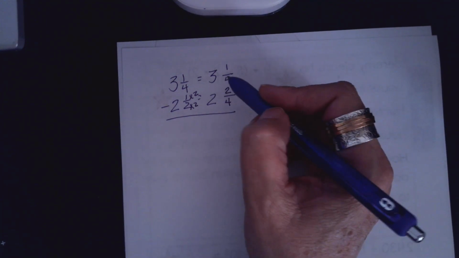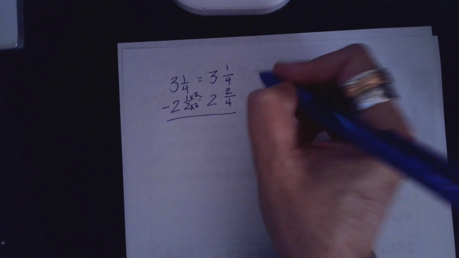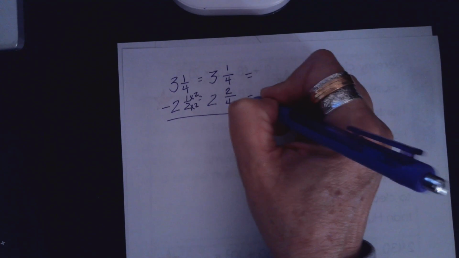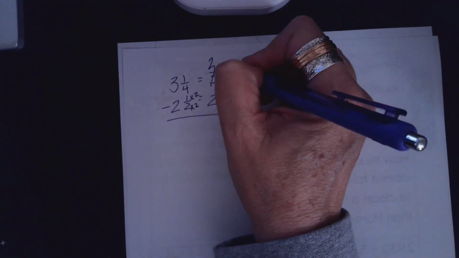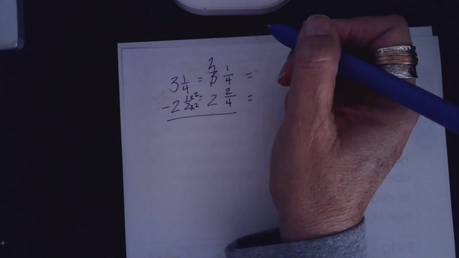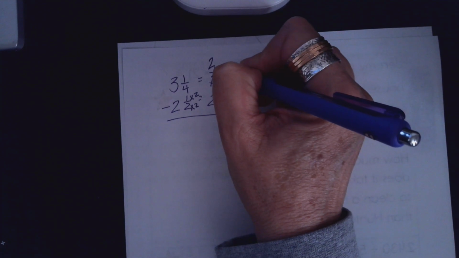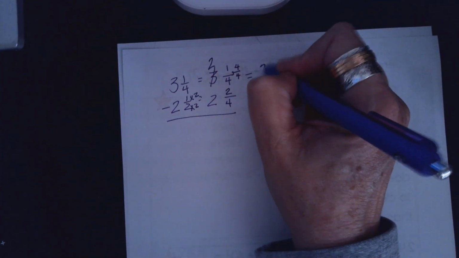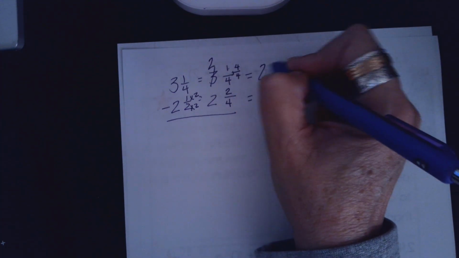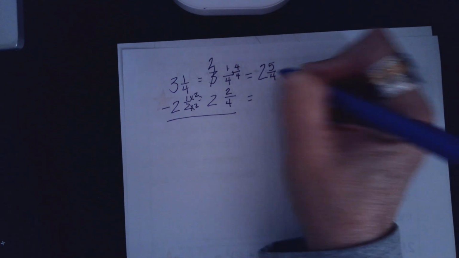I can't say 1 minus 2 on my fractions. So we're going to have to rename. So I'm coming over here to rename. We're going to have to borrow from him. This is going to become a 2. So I'm borrowing from the 3. So I'm going to have to add that whole number that I borrowed. And I'm going to use 4/4 because we already have a 4 on bottom. So that's going to become 2, and that's 5. 1 plus 4 is 5. 4 stays the same. So now I have 2 and 5/4.